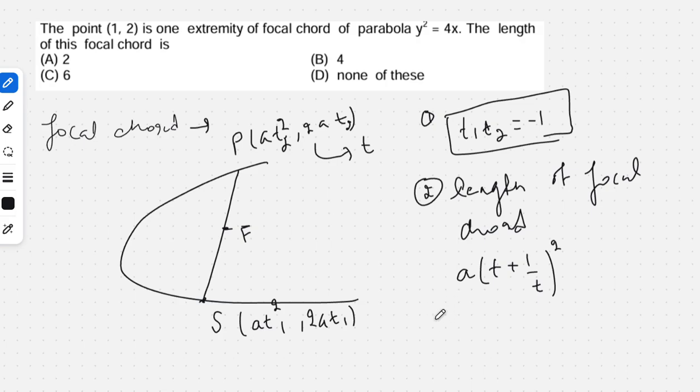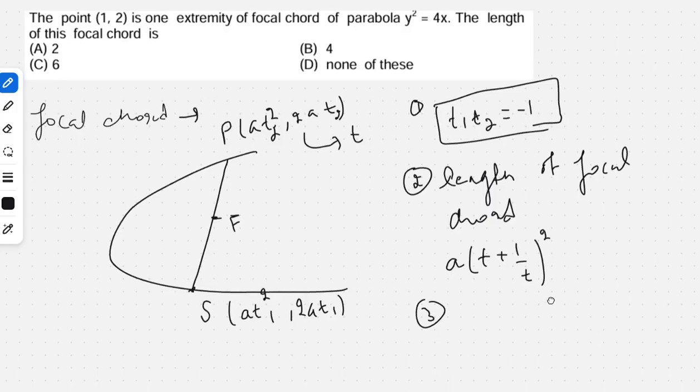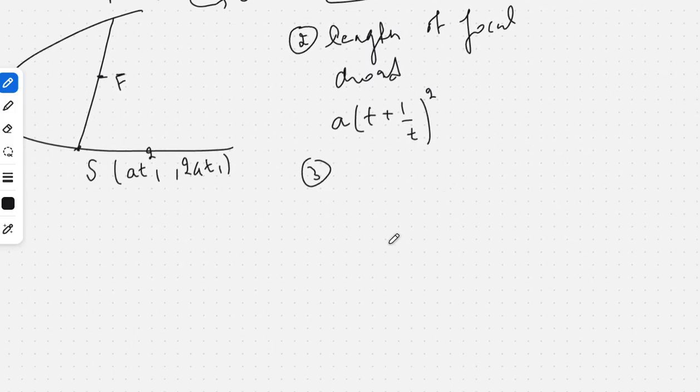Then the third result. It might not look very clear, but if any ray of light which is parallel to the axis of the parabola is reflected at the parabola, it will always pass through the focus. So this is the incident ray.